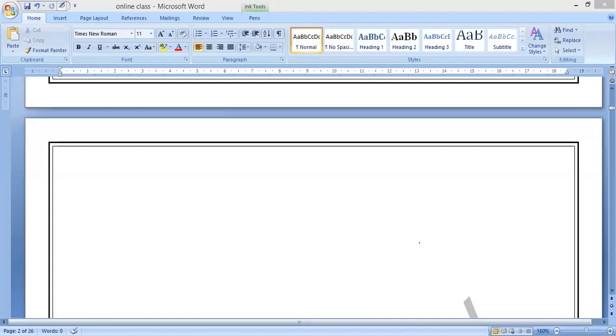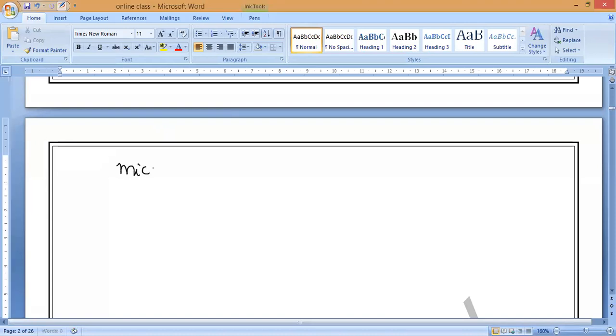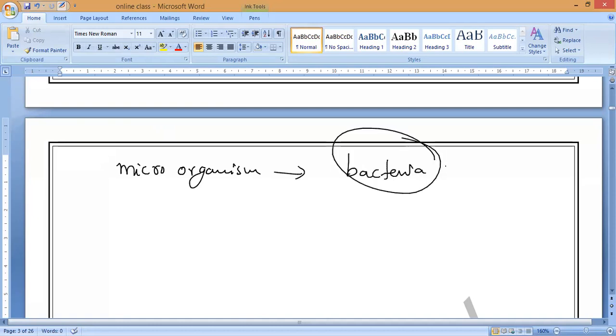So these are the examples of simple animals like amoeba, Paramecium and Leishmania. They reproduce by binary fission. If we take microorganisms, not only these, but microorganisms like bacteria, they also reproduce by what? Most of the bacteria also reproduce by the method of binary fission only. So this is what we call binary fission.